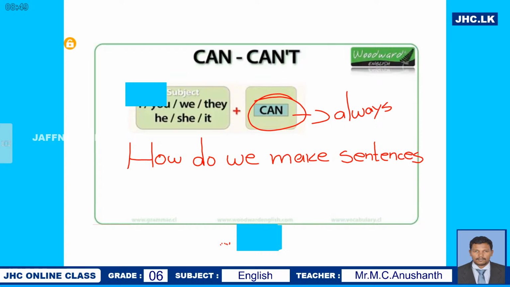Yes, it's always can. So once again, can doesn't change with the subject. Whether it is singular or plural, the word can is always can. Right? So therefore, we make sentences with subjects. Okay? Let's move.